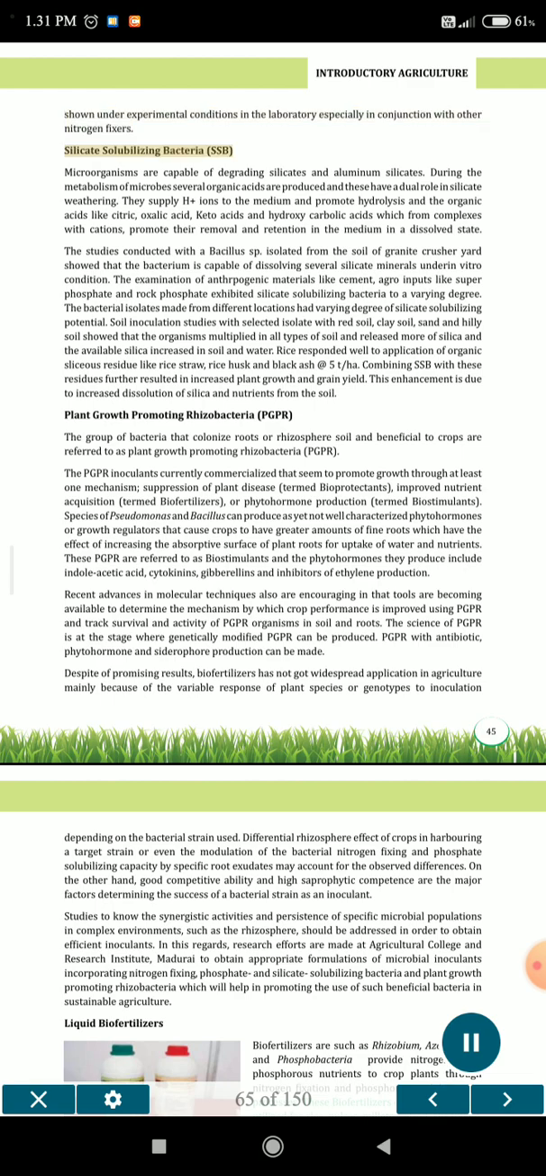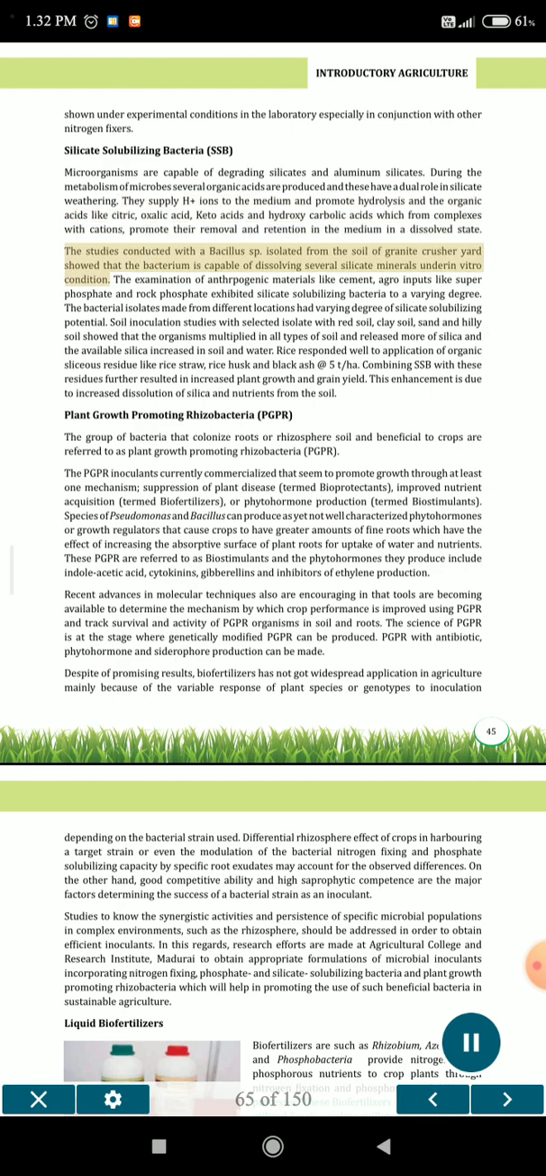Silicate solubilizing bacteria, SSB. Microorganisms are capable of degrading silicates and aluminum silicates. During the metabolism of microbes, several organic acids are produced and these have a dual role in silicate weathering. They supply H+ ions to the medium and promote hydrolysis, and organic acids like citric acid, oxalic acid, keto acids and hydroxycarboxylic acids form complexes with cations, promoting their removal and retention in the medium in a dissolved state.